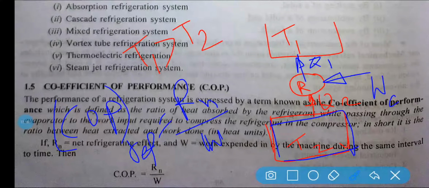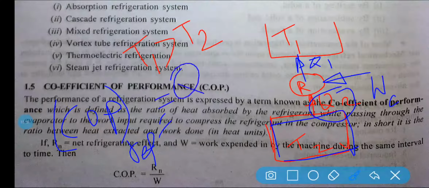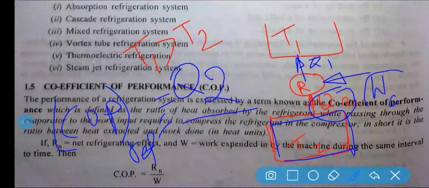So from this you can easily say that this Q2 amount of heat is extracted from the system. So write down Q2 by work input. How much work is given? WC amount of compressor work is given. So this is your COP.